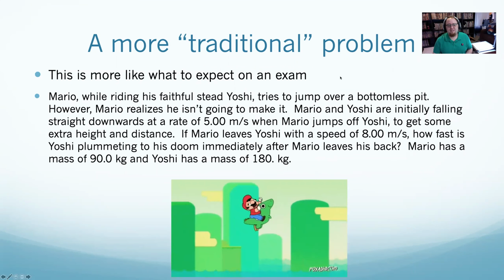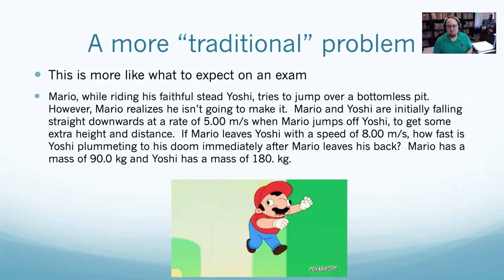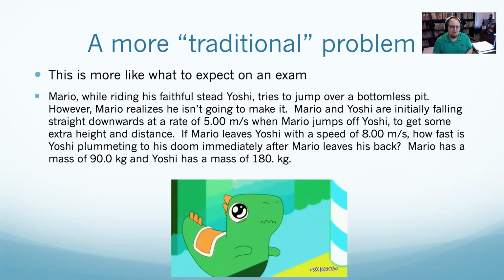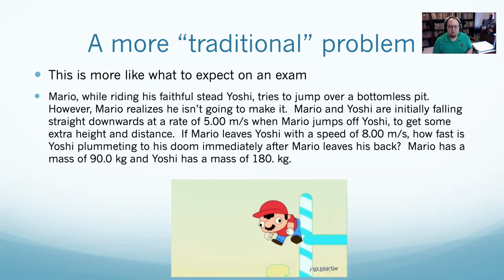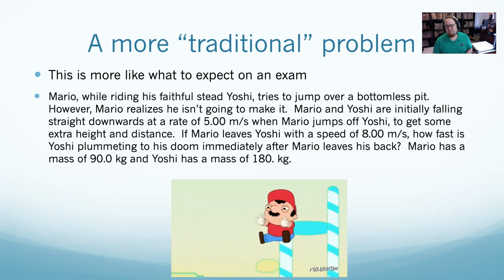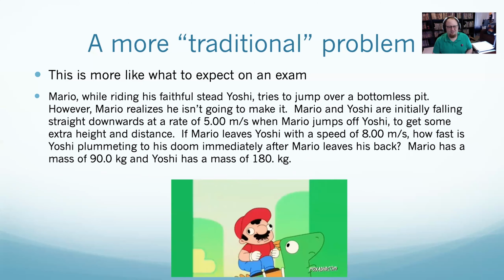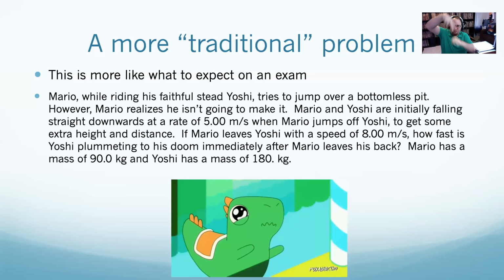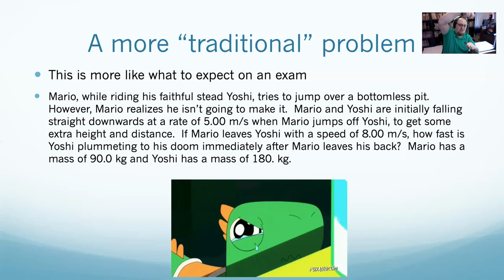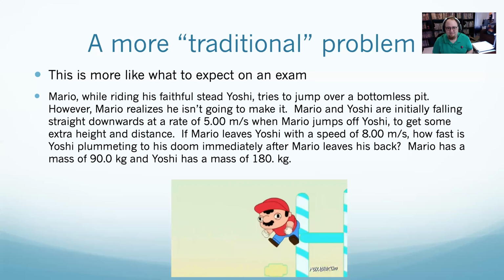Mario, when riding his faithful steed Yoshi, tries to jump over a bottomless pit. However, Mario realizes that he isn't going to make it, and so he jumps off. This is a thing you could do in Super Nintendo Super Mario Brothers, and a few others since then, but basically, you're riding Yoshi, you're not going to make the jump, you can jump off. Yoshi goes downwards, and you can go up and get extra height.